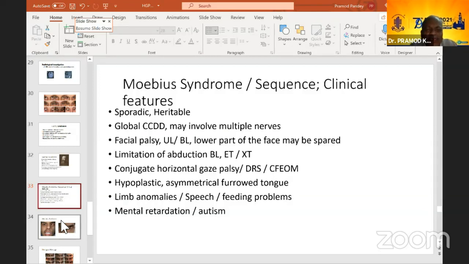There is a conjugate horizontal gaze palsy, DRS, CFM could be sitting together with Mobius syndrome. So these possibilities should be there. About one third of cases have DRS, bilateral DRS. So when you have DRS, you should also look for Mobius. So look for facial nerve function, and you may find that this is actually Mobius, which is presenting rather than just a DRS. There are hypoplastic, asymmetrical, furrowed tongues in some of these cases. Limb anomalies, speech and feeding problems, mental retardation and autism are important features which need a joint approach with neurologist and with pediatrician.